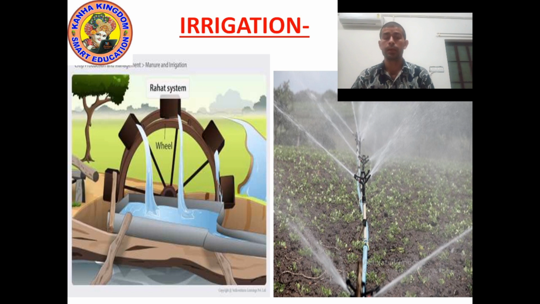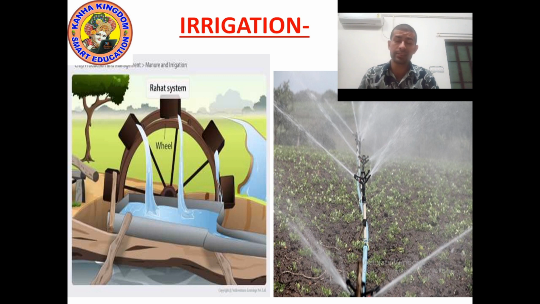Okay kids, now the next topic is irrigation. The next stage of agriculture is irrigation. So what is irrigation? The process of supplying water to the crops at different intervals is known as irrigation. Yes, you can see two pictures on the screen. First is an old time irrigation picture, second is a modern time irrigation picture.